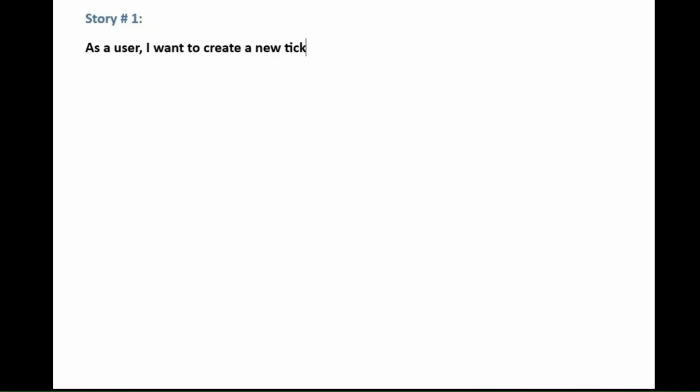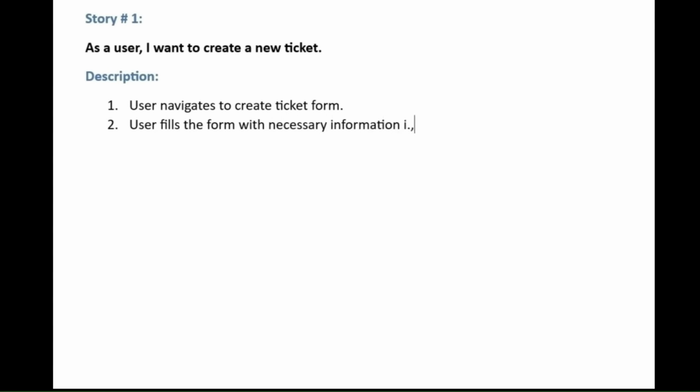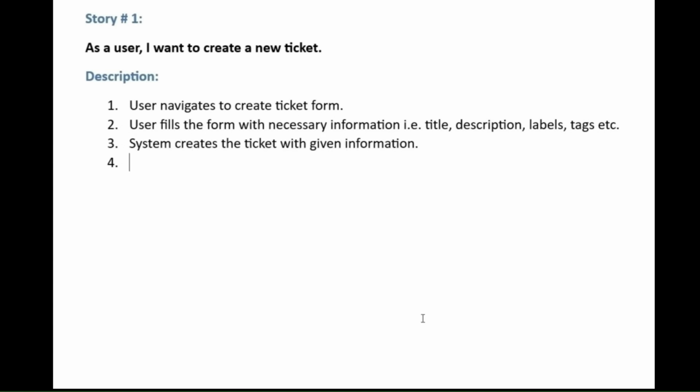Suppose you are working on a project, a task management system. In this project, you are assigned a story. As a user, I want to create a new ticket. Description: user navigates to create ticket form. User fills the form with necessary information. System receives the request. System creates the ticket with the given information.